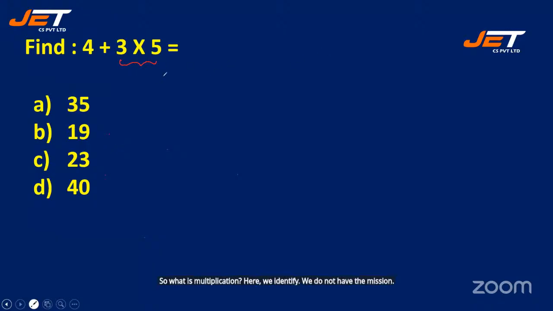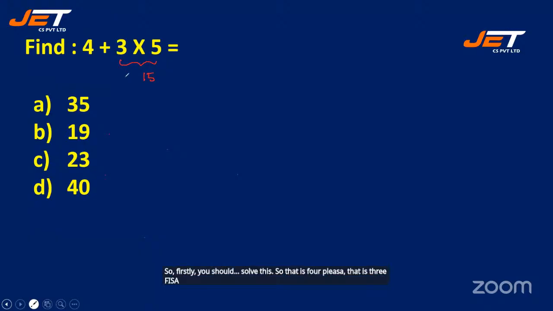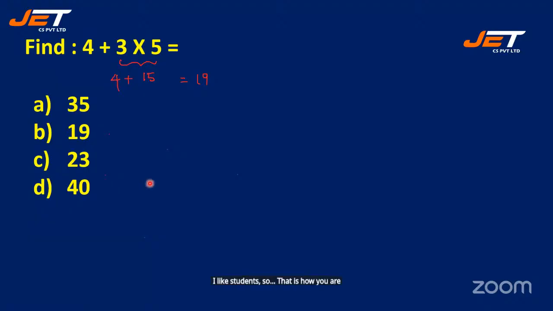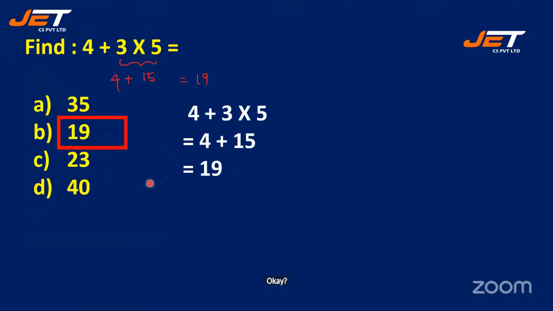So first you should solve this. So that is 3 5s are 15 plus 4, which is 19. All right, students. So that is how you are getting the answer as 19. Okay, right. Now see the next question.